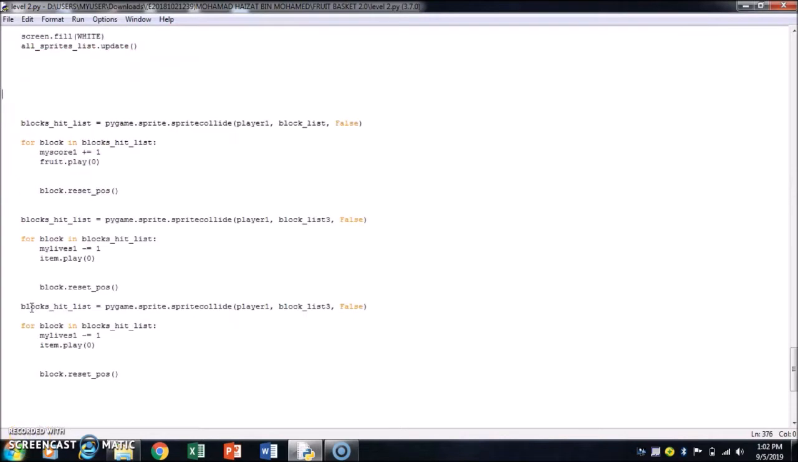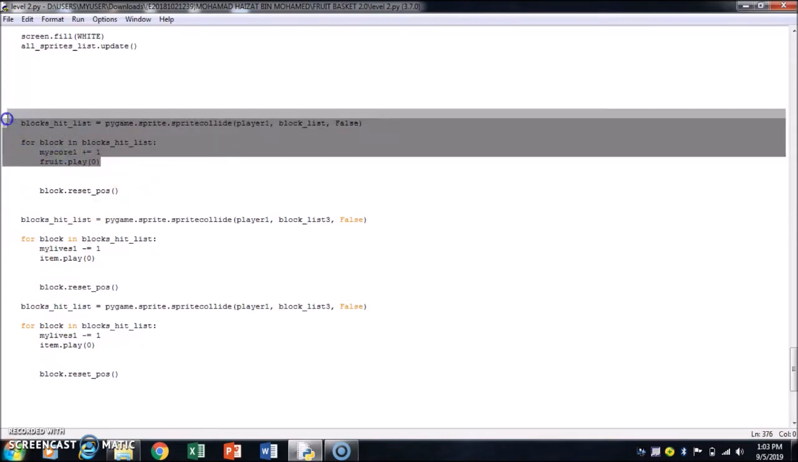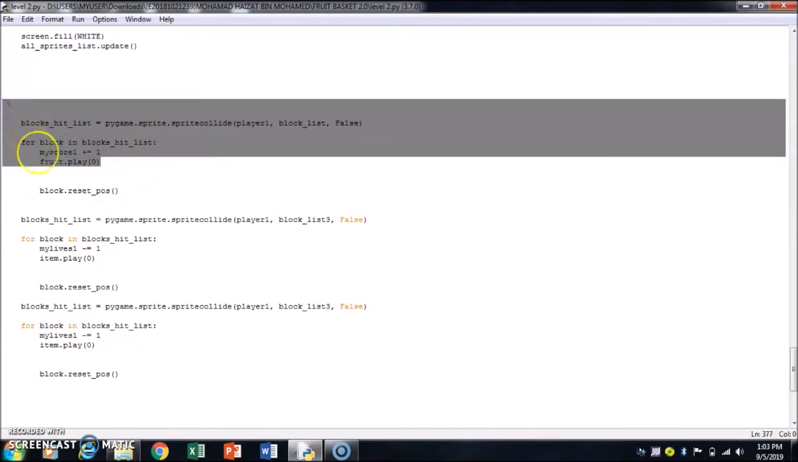Coming up next is the coding for when the basket hits something. The first one is when the player basket hits the first block list, which is the fruit. The code will make the player score go up by 1 each time their basket hits a fruit, and the fruit sound effect will play one time. The reset position function is called.